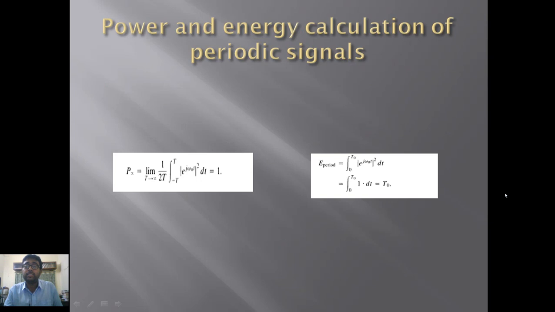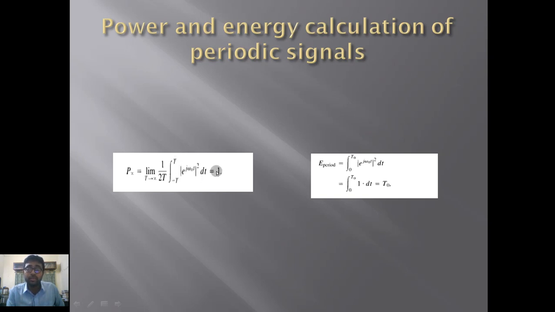Now the power and energy calculation of a periodic signal. We will have an exponential function. The expression of the exponential signal will be e to the power j omega 0 t. That is the function. So we will square that function and integrate it over a specific length of limit. Here we have taken from -1 to 1.